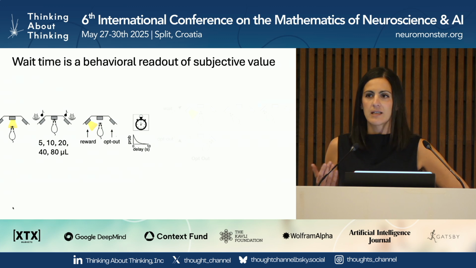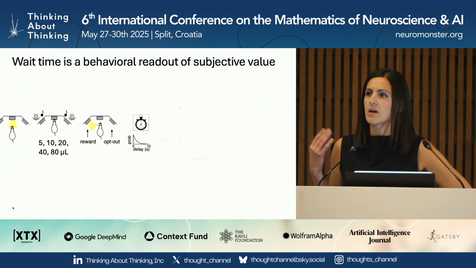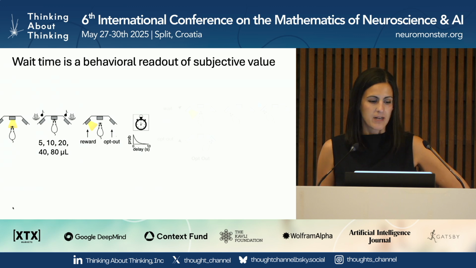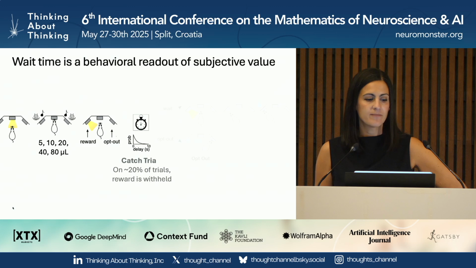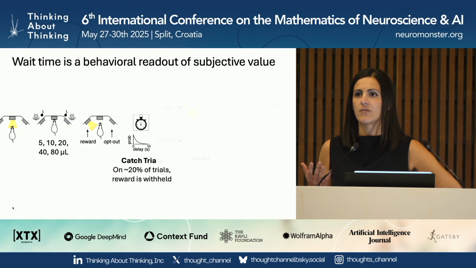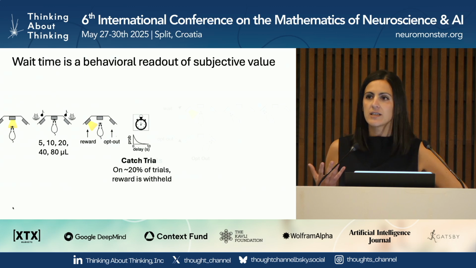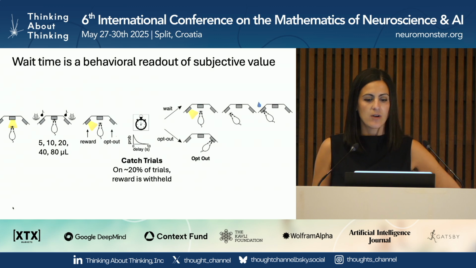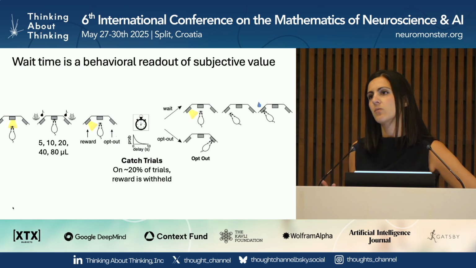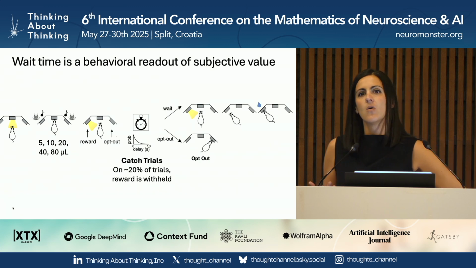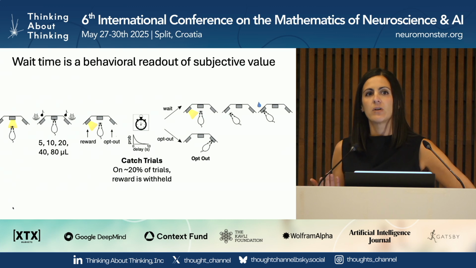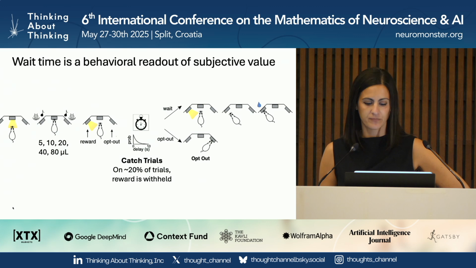Then one of the side ports lights up, and that tells the rat, okay, the reward's coming at this location, but it comes with an unpredictable delay that's drawn from an exponential distribution, and on some fraction of trials, it never comes at all. And so the decision that the animal has to make is, do I continue to wait for this uncertain reward that may or may not come, or should I opt out of the trial by poking in the unlit port? And then the rat has the opportunity to start a new trial.